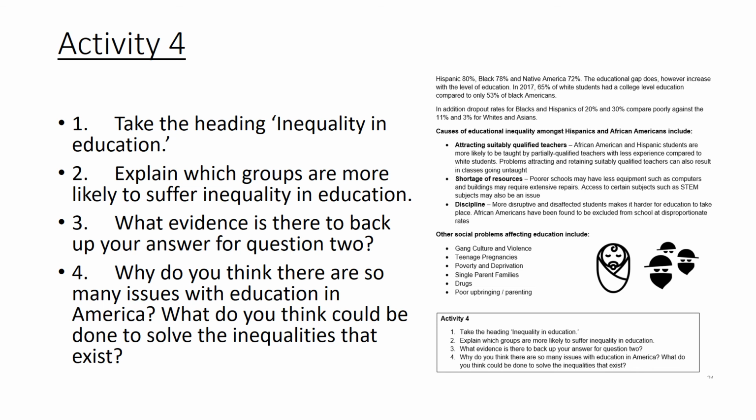Okay, next activity, activity number 4. You're looking to take the hen in your drawer, which is inequality in education. So you're looking to explain which groups are more likely to suffer inequality in education. What evidence is there to back up your answer for question 2? And question 4, why do you think there are so many issues with education in America? What do you think could be done to solve the inequalities that exist? So again, if you want to pause the video at this point, you're looking to use the pages in your booklet to complete activity 4.